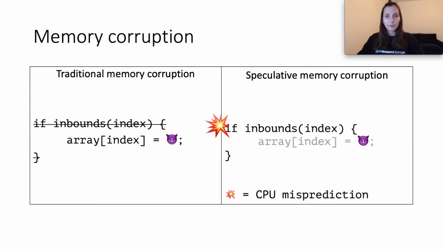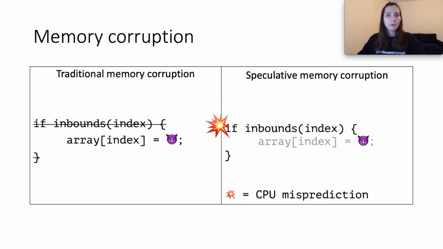Here we see why. On the left, the attacker controlling the array index and value can write attacker-controlled data past the array size because the inbounds check is missing. On the right, even if the inbounds check is present, the CPU might speculate on the condition. If it mispredicts, the memory corruption will still be executed, but speculatively. In both situations, the memory corruption code is executed, though in the speculative case, the instructions get discarded.